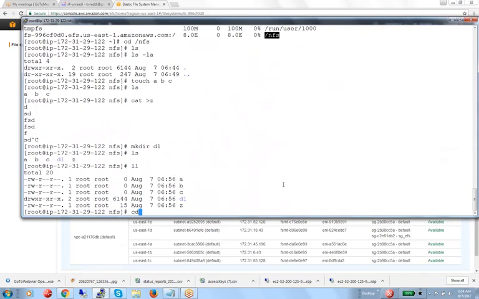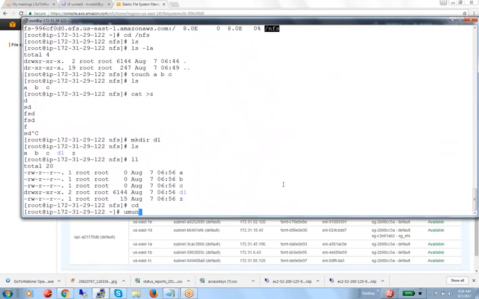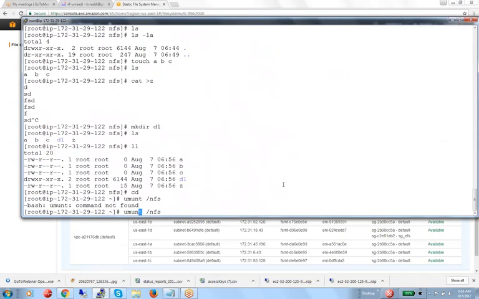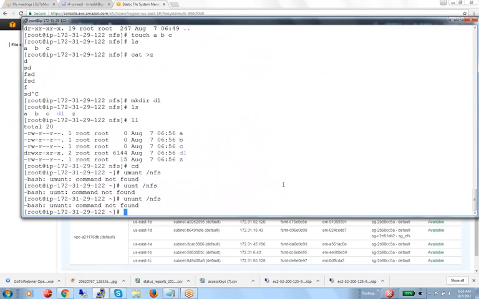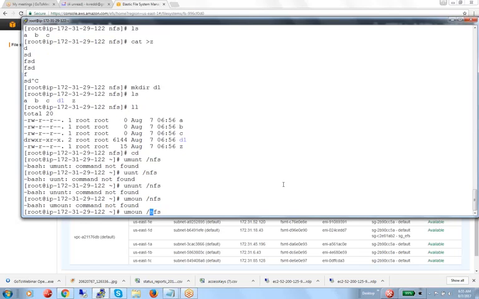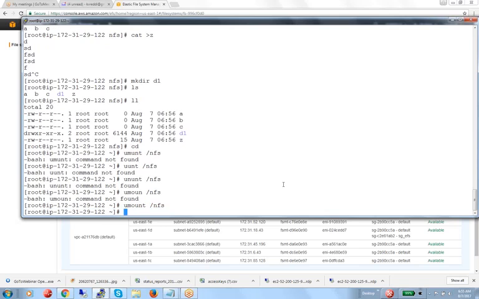Suppose if you want to unmount, umount /nfs, you can unmount it.